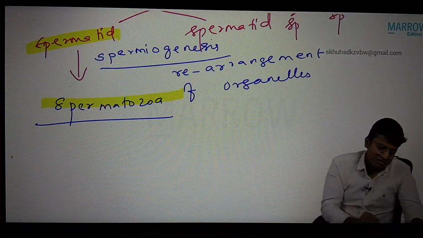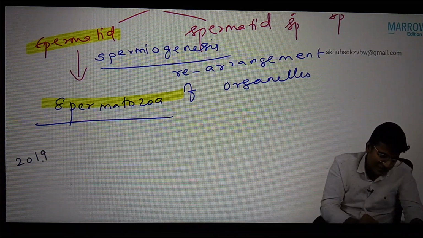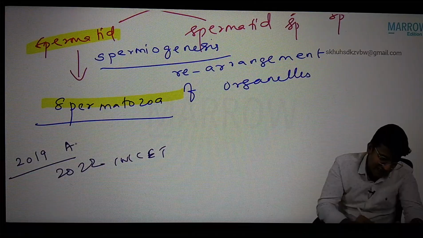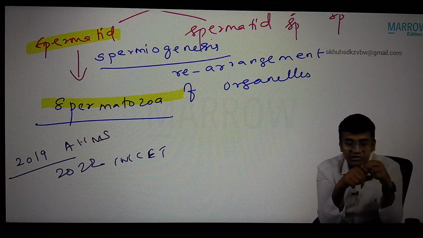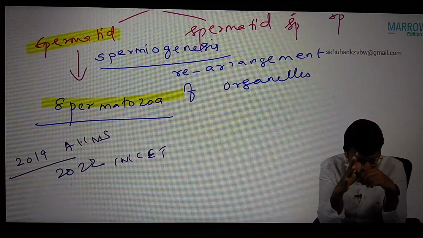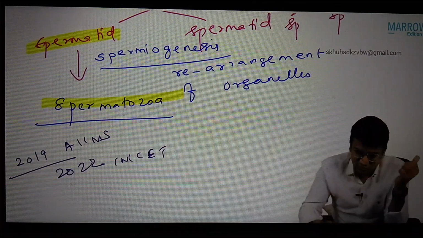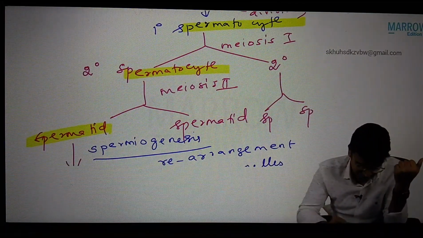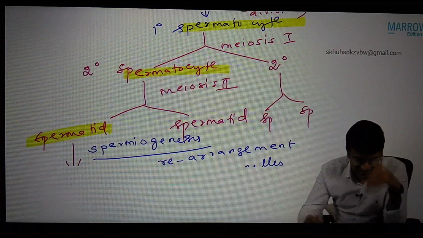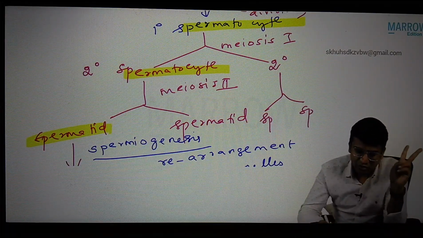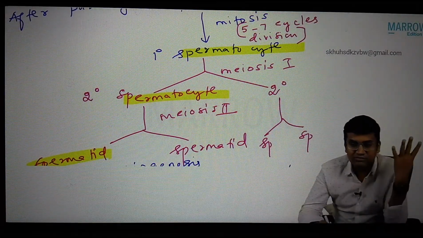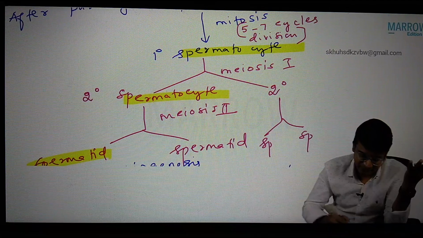Arrange the structures sequentially. In 2019 AIIMS exam and 2022 NEET, we got this question. Repeat question. Now one primary spermatocyte forms 2 secondary spermatocytes. Each secondary spermatocyte forms 2 spermatids. Altogether, one primary spermatocyte forms 4 spermatids.